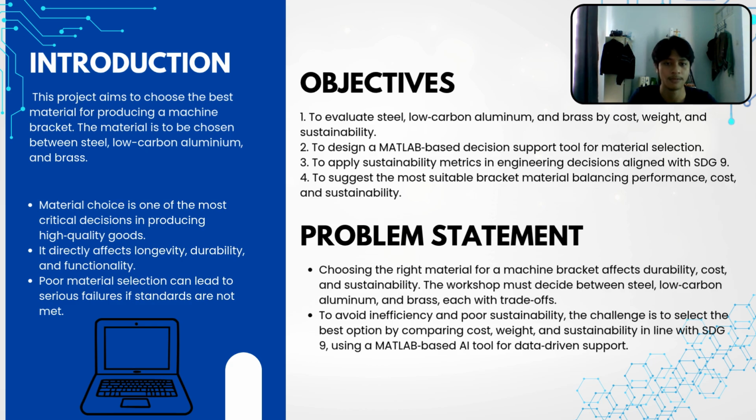And for the problem statement, it is to choose the right material for a machine bracket that affects durability, cost, and sustainability. The workshop must decide between steel, low carbon aluminum, and brass, each with trade-offs. To avoid inefficiency and poor sustainability, the challenge is to select the best option by comparing cost, weight, and sustainability score in line with SDG 9, using a MATLAB-based AI tool for data-driven support.